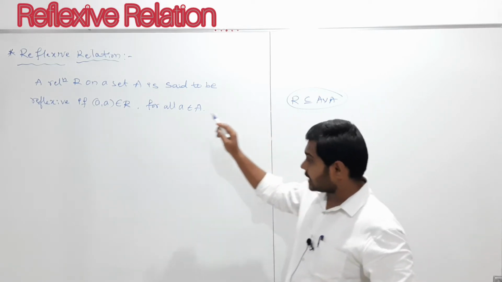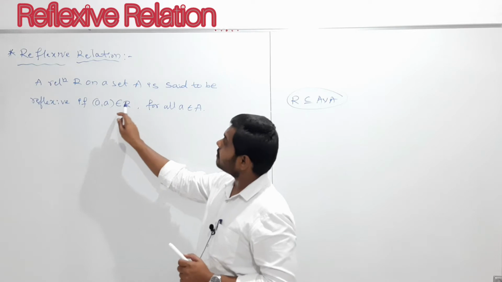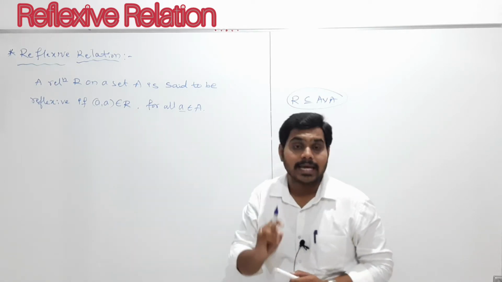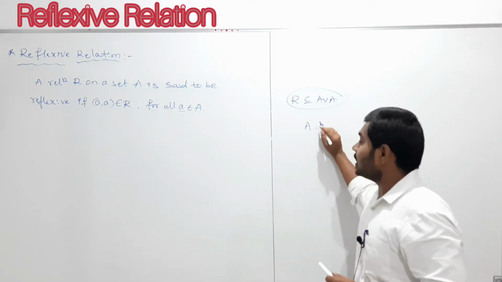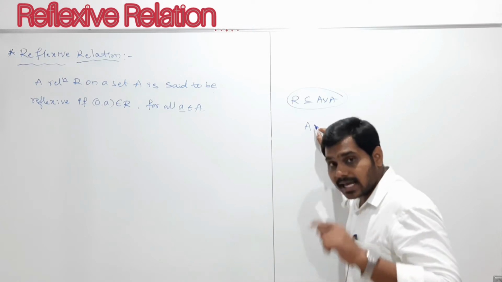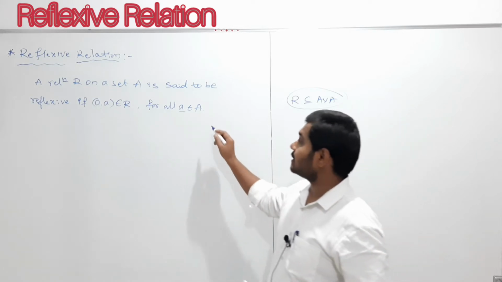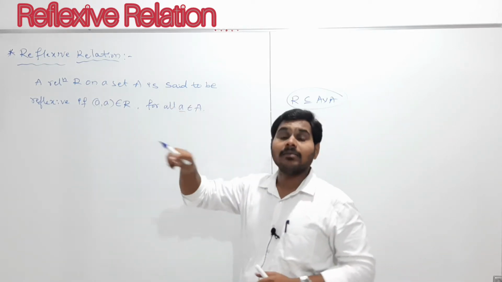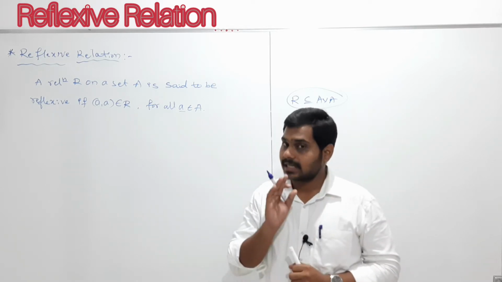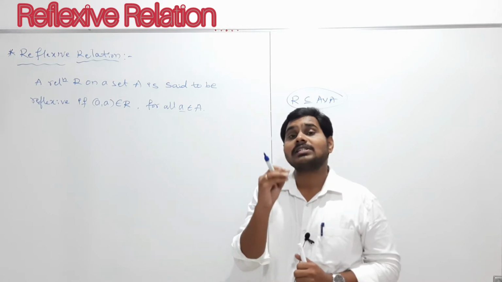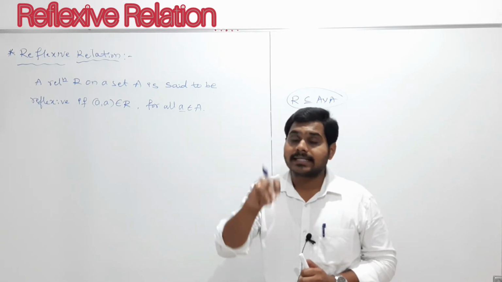A relation R on a set A is said to be reflexive if (a, a) belongs to R for all a belongs to A. It means, if you have any one set A, every element of the set should be related to itself, and this condition is for all elements of the set A. Each element is related to itself.